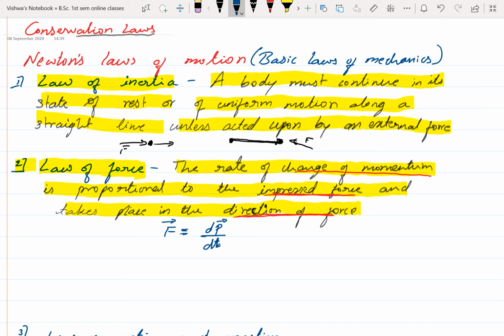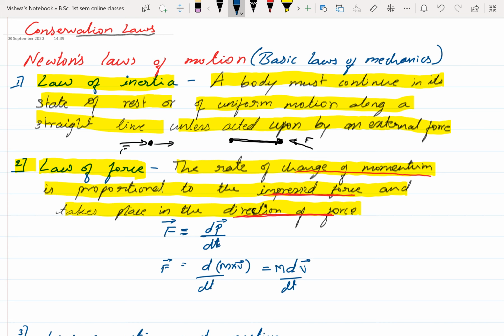I am going to write this in another form. F is equal to d by dt of p. What is p? p is momentum. Mathematically we can write momentum as mass times velocity. Velocity is also a vector. So then force becomes d by dt of m v. m is constant, so in differentiation it remains as it is, just a multiplier.